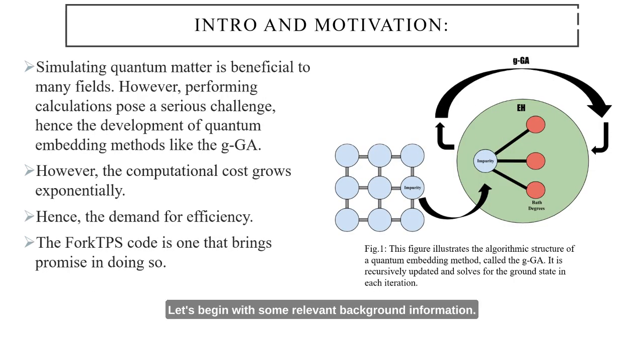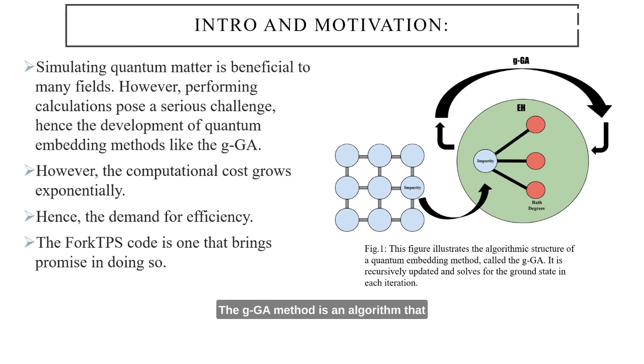Let's begin with some relevant background information. Modeling the behavior of quantum matter has been a long-standing problem in physics, and progress in it brings benefits to many fields such as materials science, engineering, medicine, and many more. However, performing calculations of quantum matter and considering the many interactions pose a great computational challenge. Thus, quantum embedding methods like the Ghost-Gutzwiller approximation, or GGA, were developed to tackle this endeavor.